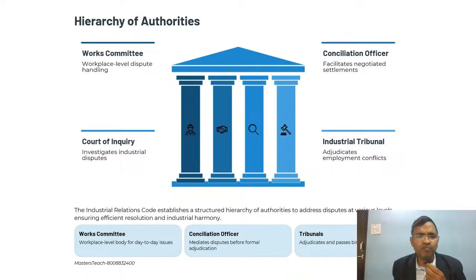The Industrial Relations Code, IRC 2020, established the hierarchy of authorities to address disputes at various levels, ensuring efficient resolution and industrial harmony. The hierarchy is: works committee, then conciliation officer, then court of inquiry, then industrial tribunal comes into the picture.